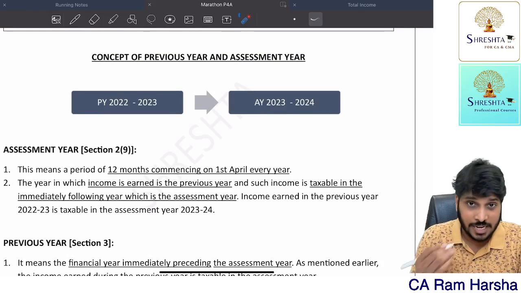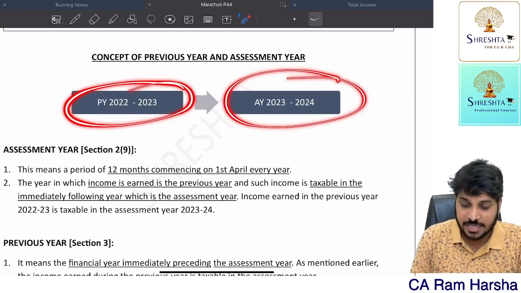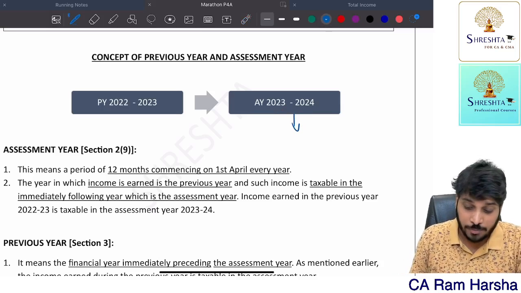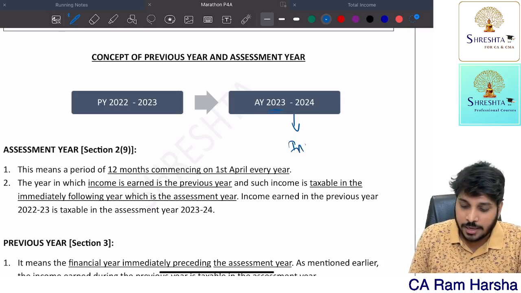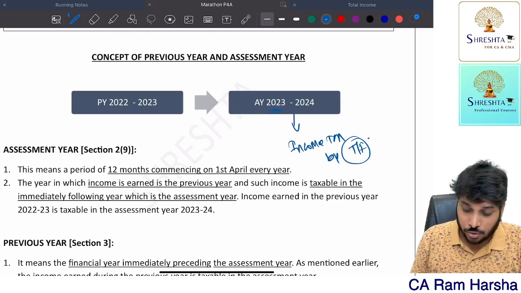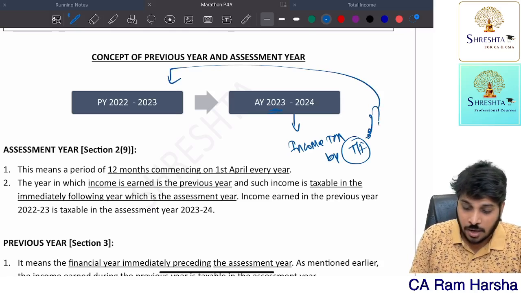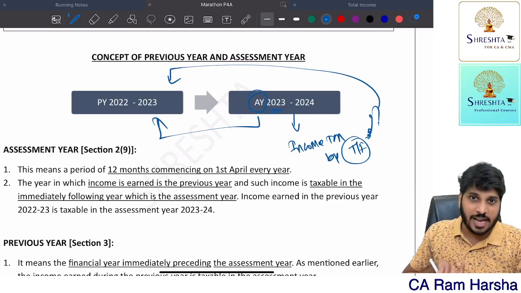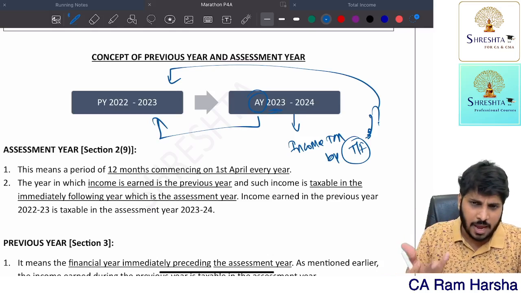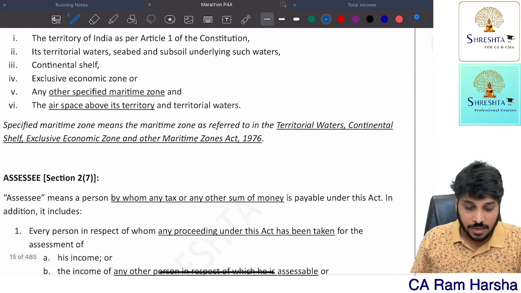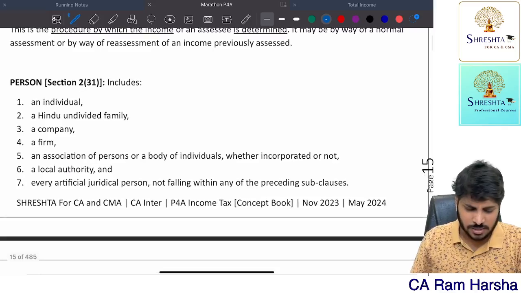As I already told you, in income tax there is a concept of previous year and assessment year. Suppose assessment year 23-24. What do you mean by this? In this assessment year, income tax will be computed by calculating your total income. Total income of which year? Previous year. From the assessment year point of view, the previous year income is what? We compute the income, compute tax, pay the tax and file the IT return. So previous year and assessment year are given here. The definitions of India and the assessee are given. Not that important.